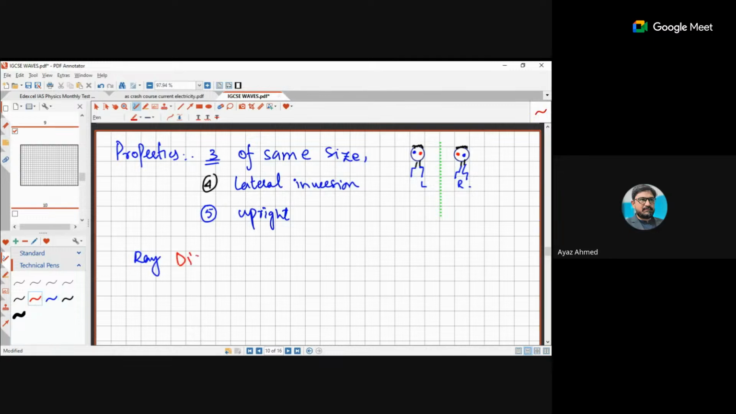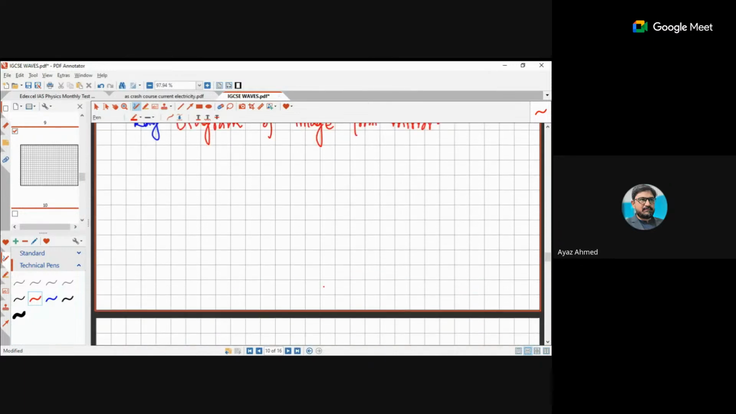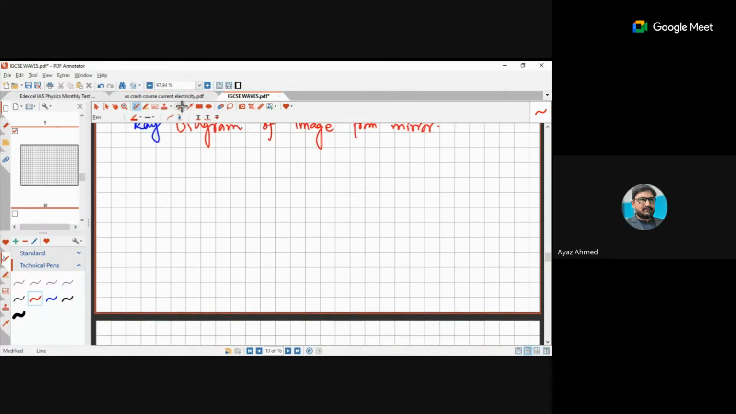Ray diagram of image from mirror, right? So if you have mirrors and you want to draw the image or show the image of that, there are several steps. I will try to explain those all to you one by one.